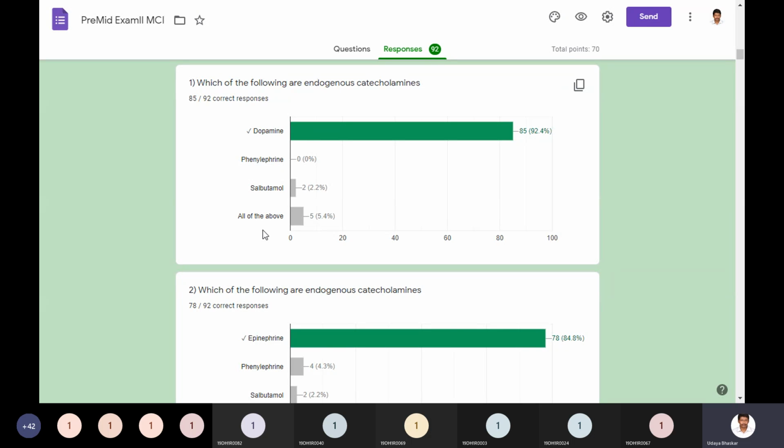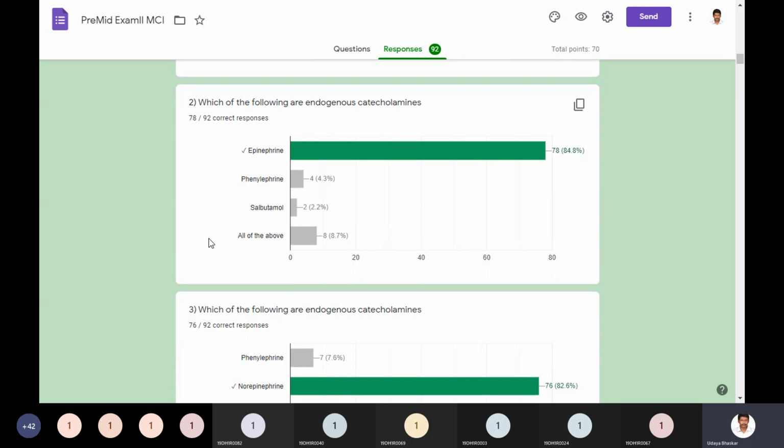These are examples of sympathomimetics, phenylephrine and salbutamol. So in order to confuse only I have given. So we have to see all the options. Which of the following are endogenous catecholamines? Among three, adrenaline, noradrenaline, dopamine, you have only dopamine in the option. So dopamine is the only answer.